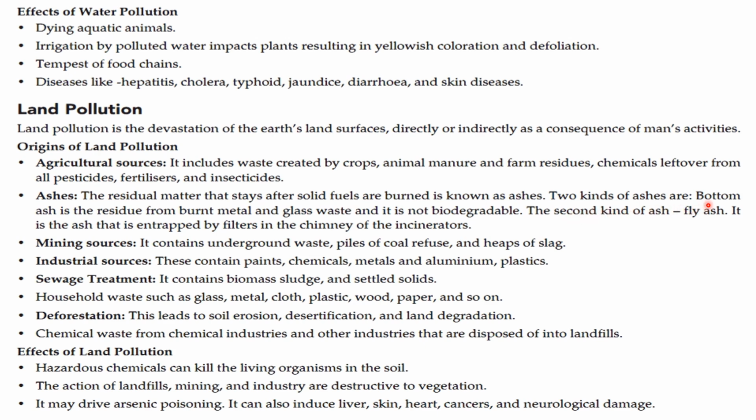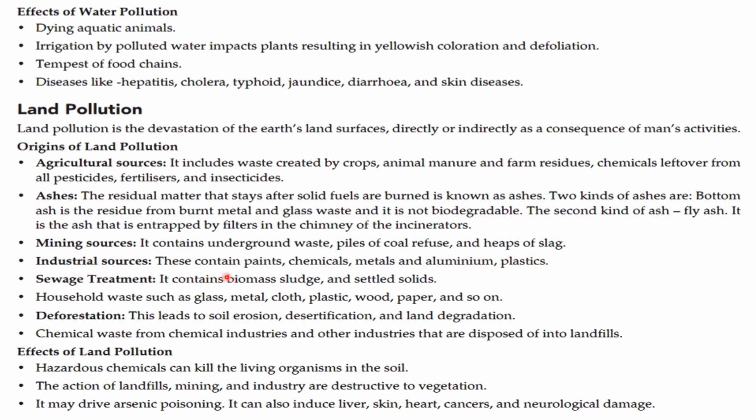Two kinds of ash: the bottom ash is the residue from burnt metal and glass waste and it is non-biodegradable. The second kind of ash is fly ash. It is the ash that is intercepted by filters in the chimney and incinerators. Mining source. It contains underground wastage, piles of coal refuse and heaps of slag.